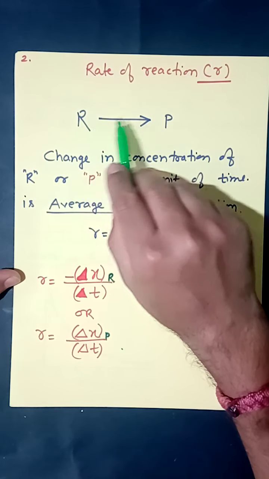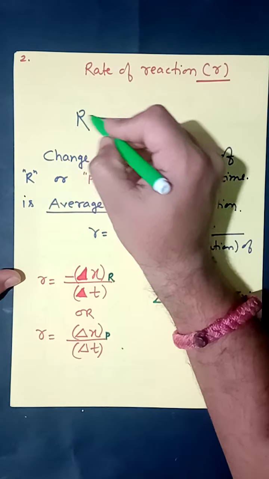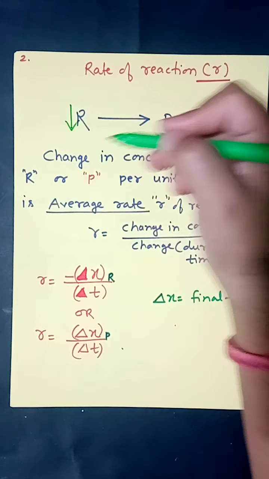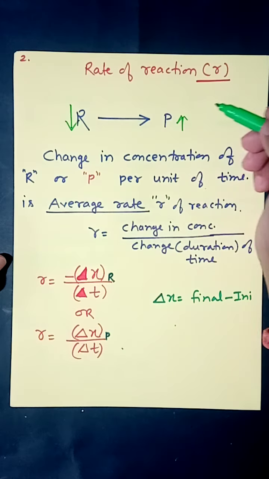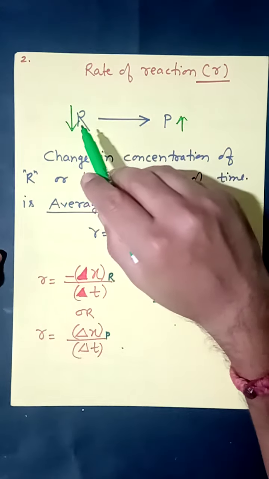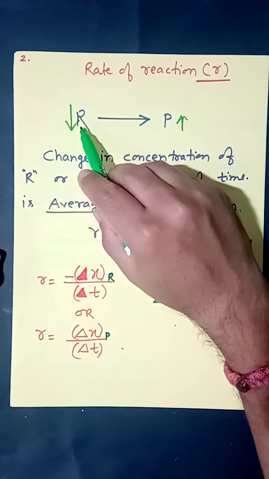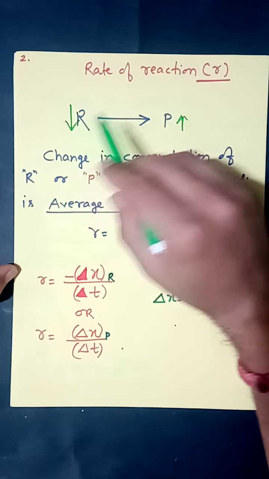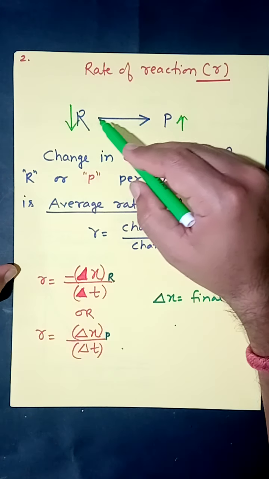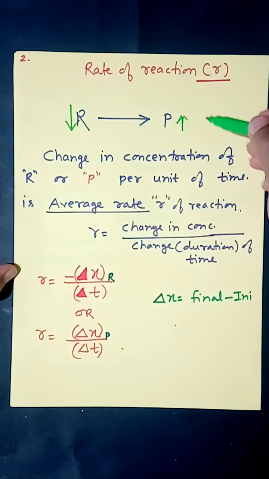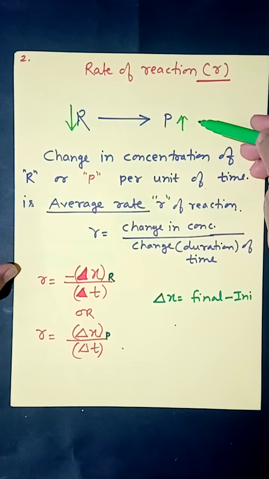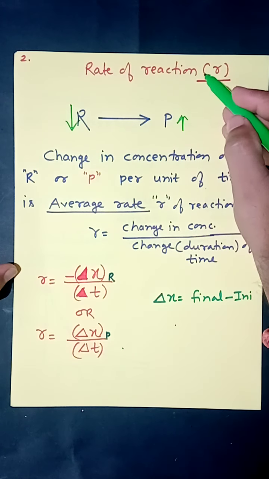Now as soon as reaction starts, reactant converts into product, it means reactant is continuously consumed and product is continuously formed. So the concentration of reactant continuously decreases, simultaneously concentration of product continuously increases. This change in concentration of either reactant or product per unit of time is known as rate of reaction.